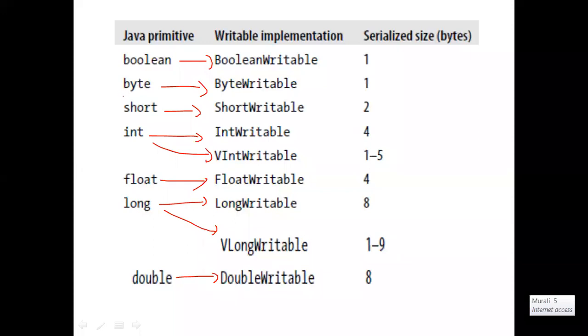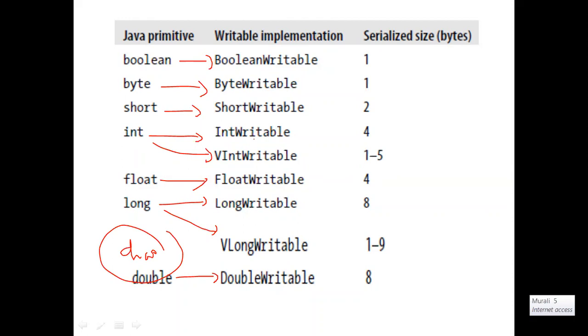If you observe, only one data type is missed out of the 8 primitive data types of Java. One particular data type, that is char, is missed in this list. That means for char directly there is no writable wrapper class available in Hadoop. For the Java primitive data type char, Java has a wrapper class, but there is no wrapper class in Hadoop directly for char.